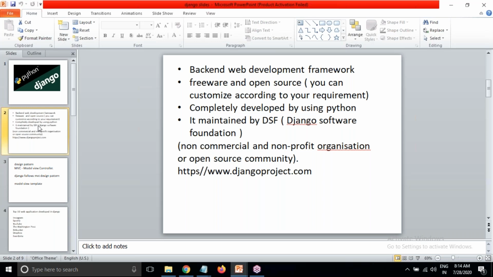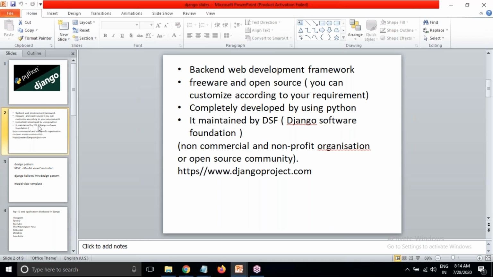Different web servers are available: for Java websites, Tomcat web server; for .NET websites, IIS web server, Internet Information Services; and for PHP websites, Apache server. Even for Django, a web server is there, that we are going to use while working with the examples. When you are learning Django, when you are practicing Django, here we are using a web server. Without a web server, we cannot execute the websites while learning and practicing.